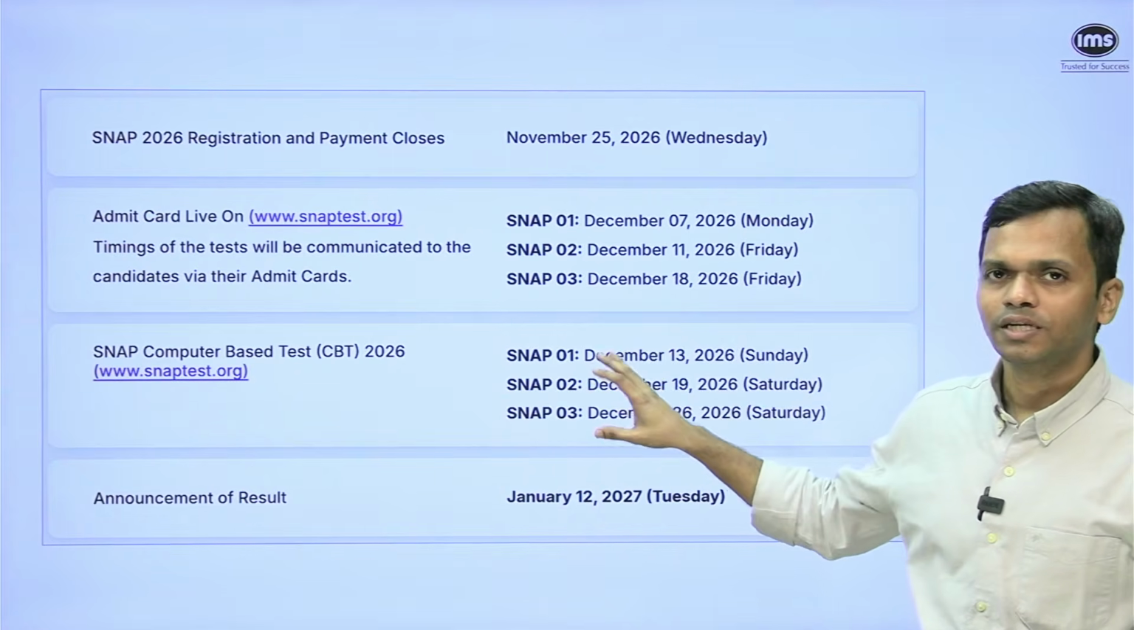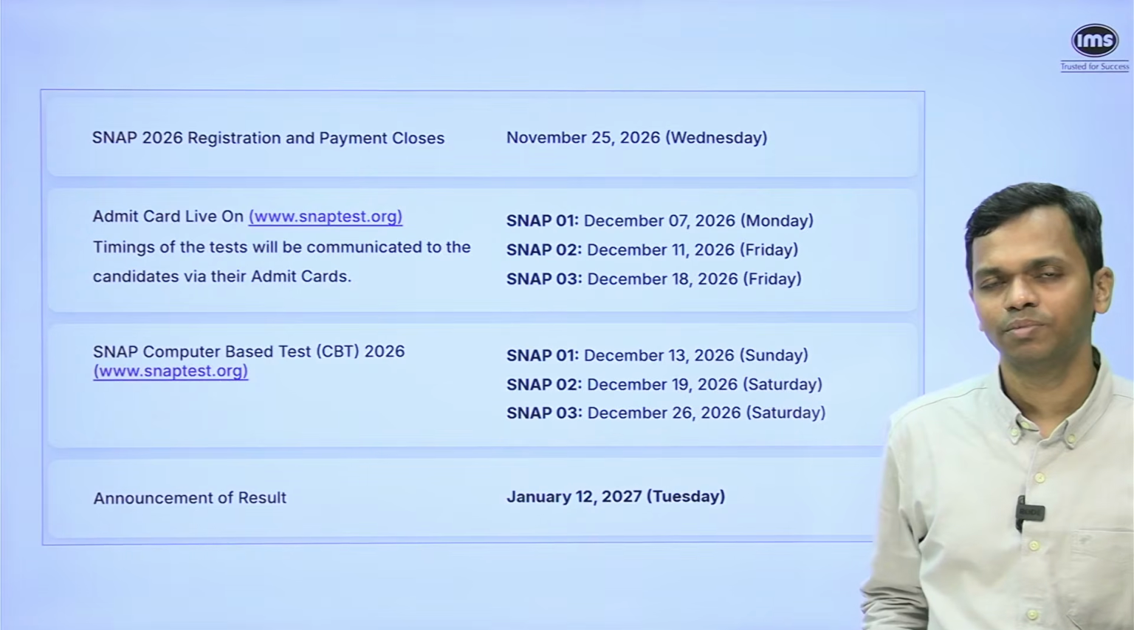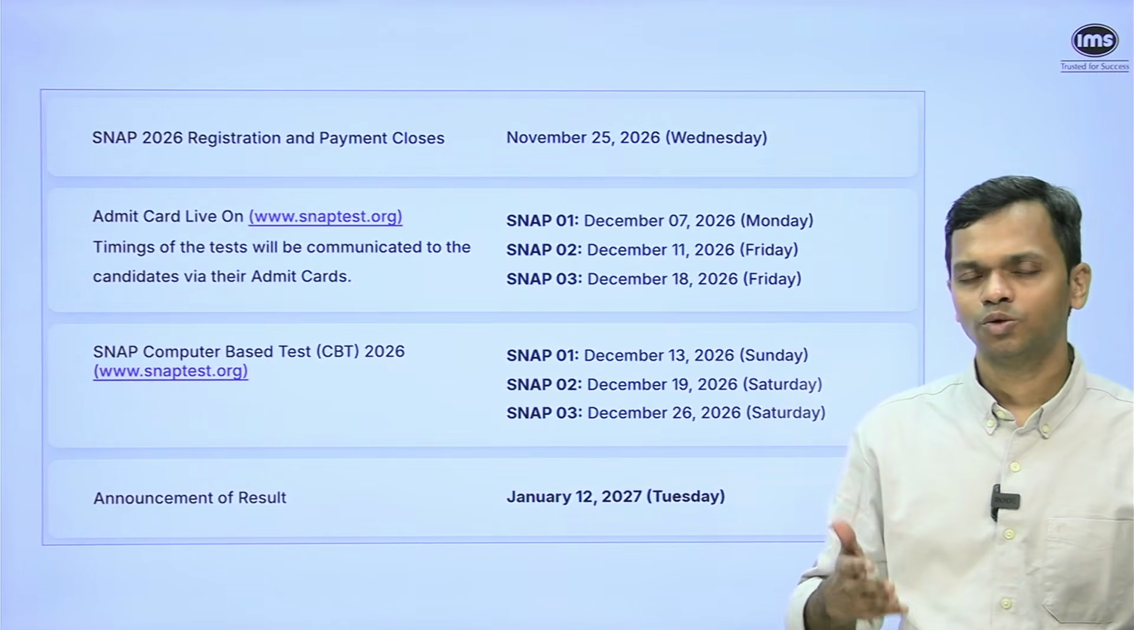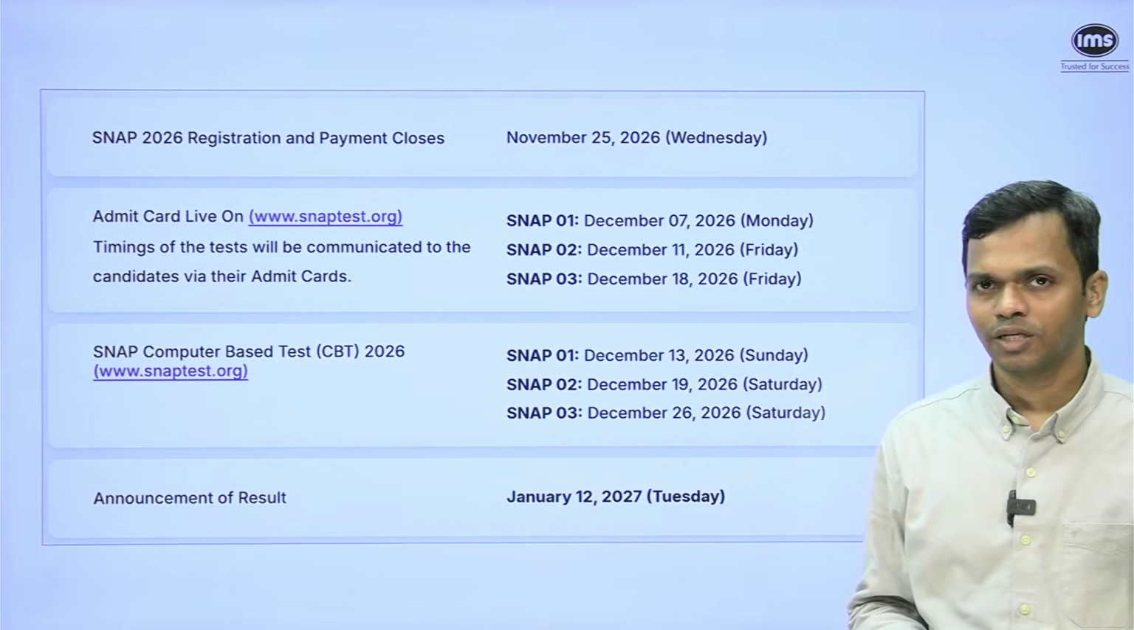The individual test SNAP 1, 2 and 3 will be conducted on 13, 19 and 26 December. You can either appear for 1, 2 or all 3 attempts. The result announcement will happen on 12 January.